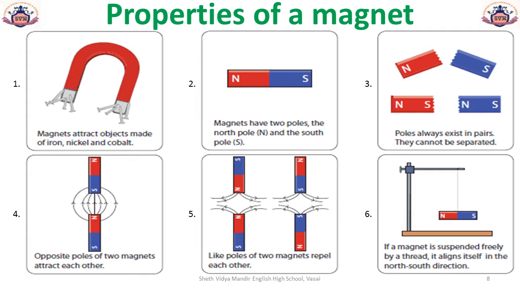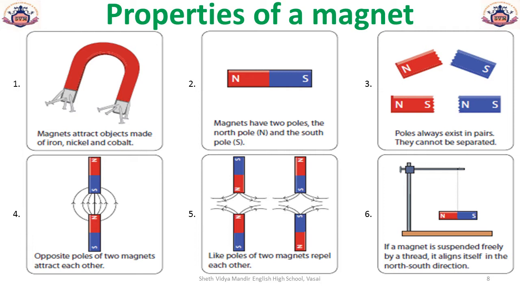There are 6 properties of magnets that you'll remember. The first one, magnets attract objects made of iron, nickel and cobalt. Objects made of iron, nickel and cobalt that get attracted by magnets are called magnetic materials.